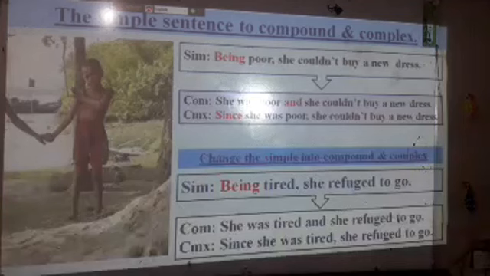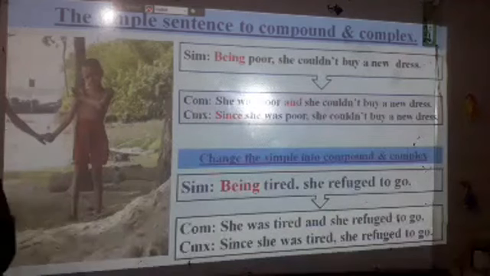Look at another example. Being poor, she could not buy a new dress. Look, this is a compound sentence: She was poor. Look, in this sentence there is "being."